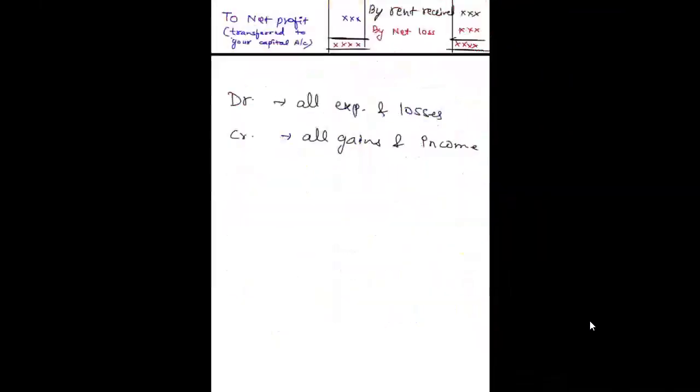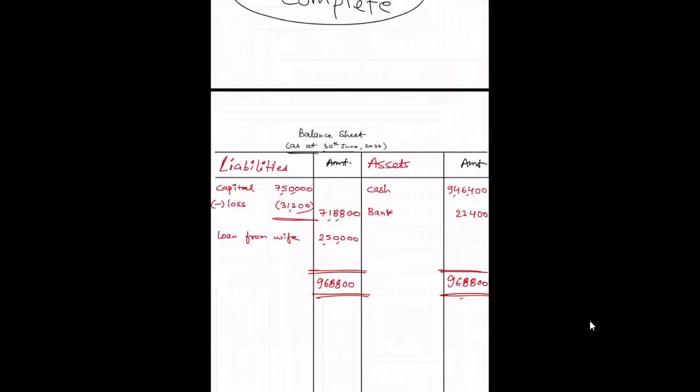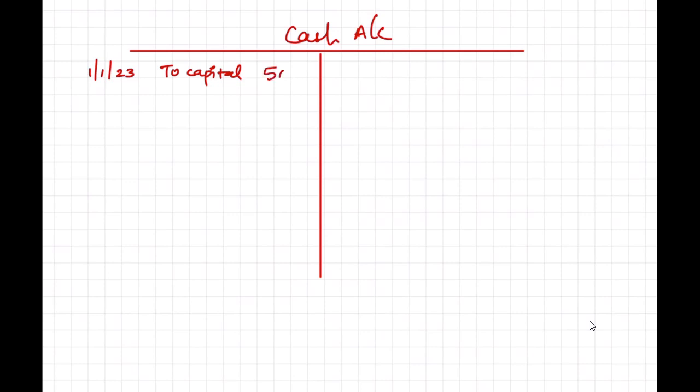Let's take one more example and this will be fully clear to you. Let's say I have a cash account. My first day of the business was 1st of January 2023 and I started the business with a capital of rupees 50,000.